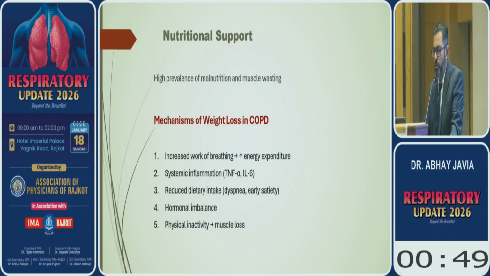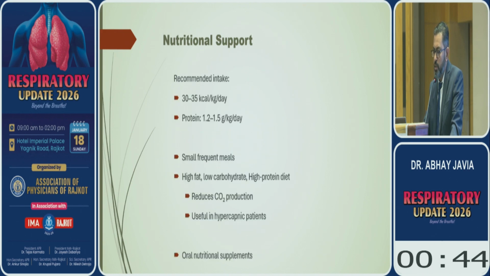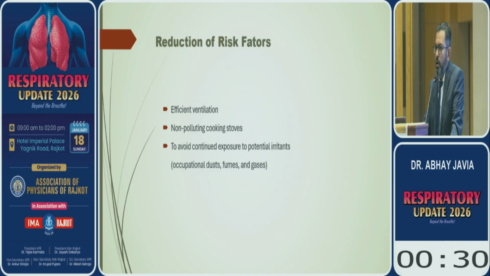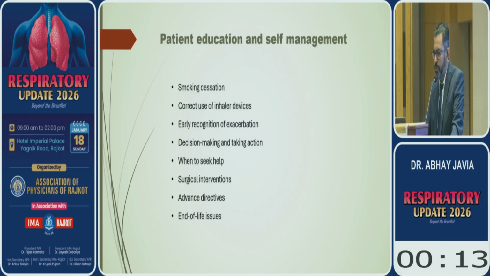Nutritional support is very important because there is a high prevalence of malnutrition and muscle wasting in COPD patients. The calorie requirement is 30 to 35 kilocalories per kilogram per day, and protein 1.2 to 1.5 grams per kilogram per day. Basically, they require a high fat, low carbohydrate, and high protein diet. Another important thing is to reduce risk factors. For that, we can implement efficient ventilation at home, particularly in the kitchen, use non-polluting cooking stoves, and avoid continuous exposure to potential irritants, particularly in occupational settings. Patient education is again an important thing.